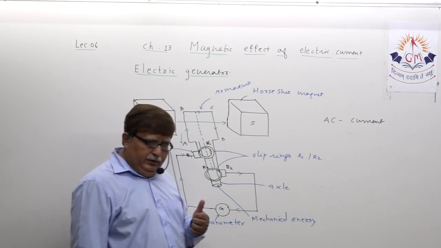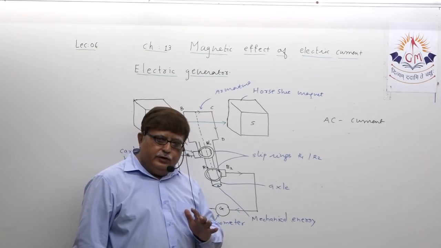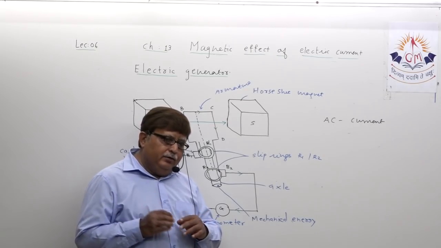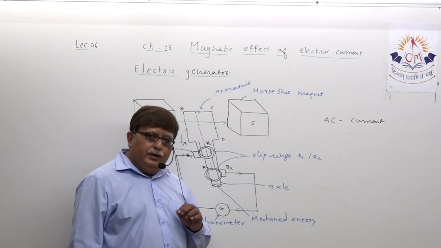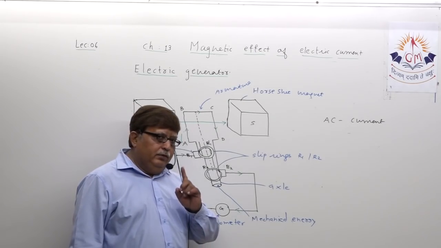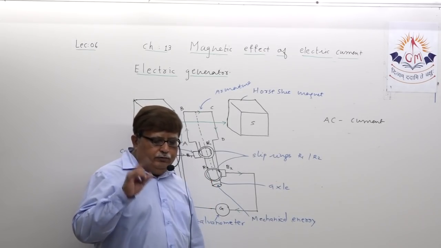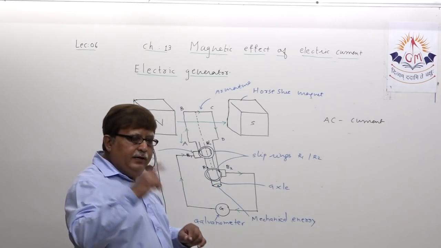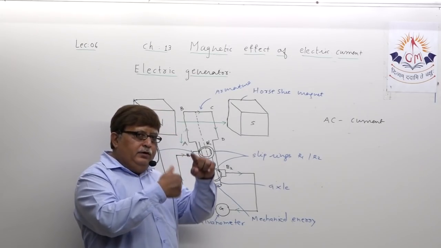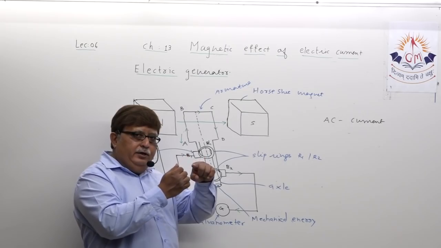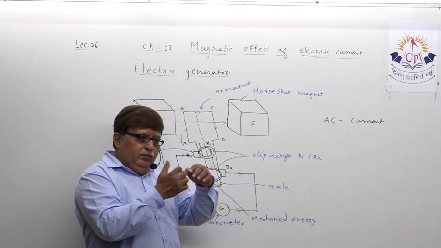Suppose, my dear student, if you want to get a DC current, what is the minor change in the arrangement? Rather than taking two slip rings, you have to just take one slip ring, like you understood in the motor, only one slip ring divided into two halves by an insulator.